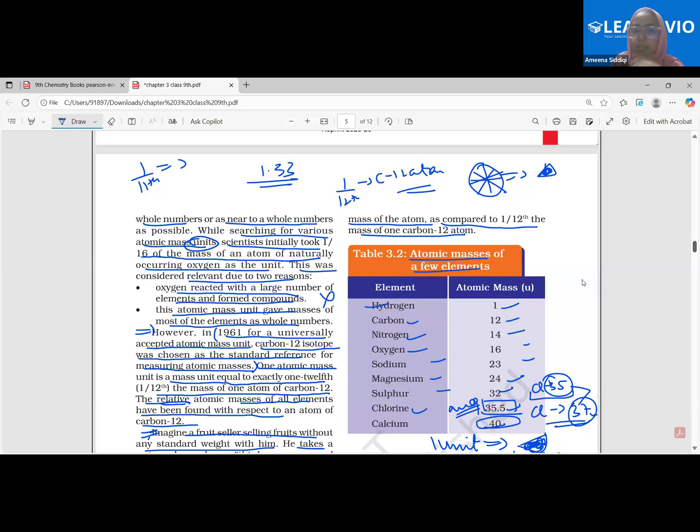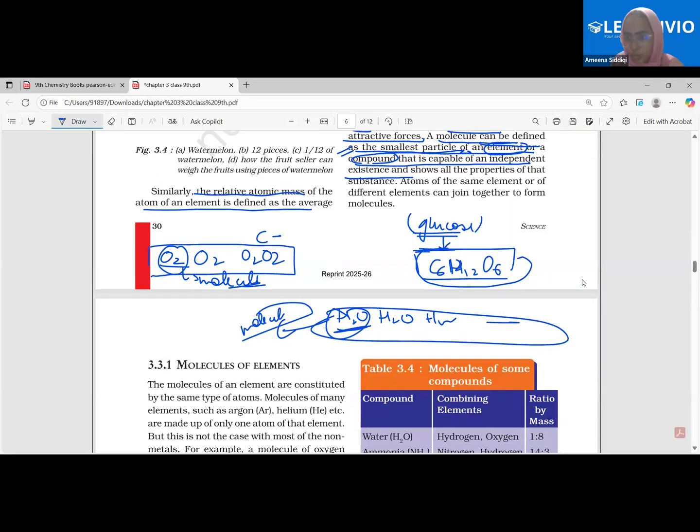Fine. So it's a molecule. What is H2O? There are three atoms in total. So therefore, it's a group of atoms. Therefore, it's a molecule. Is it understood? Yes, ma'am.